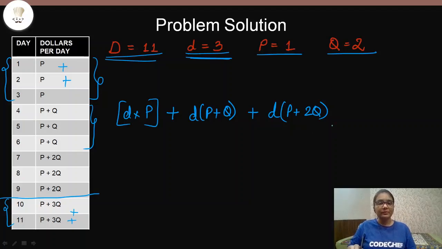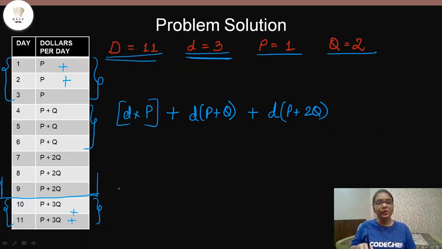Why we will stop here is because the next two are not exactly 3 days. They are less than that, right? It means that you can only use the series to find out your answer up till here.